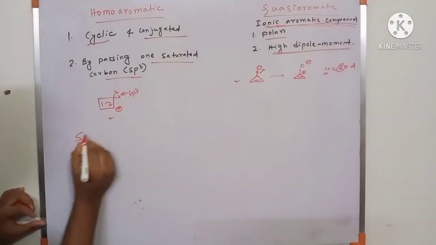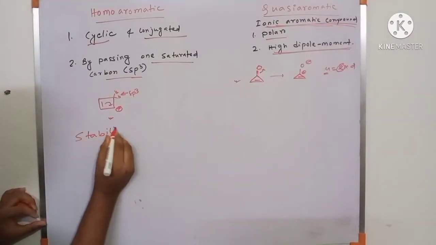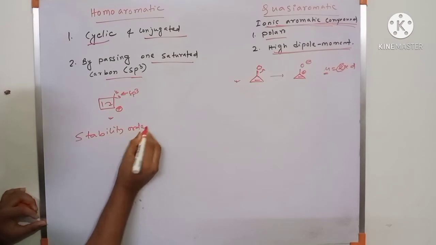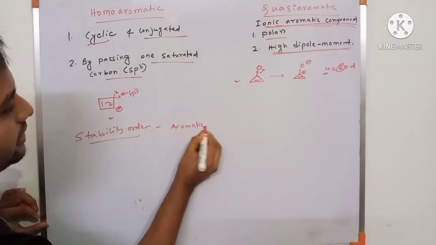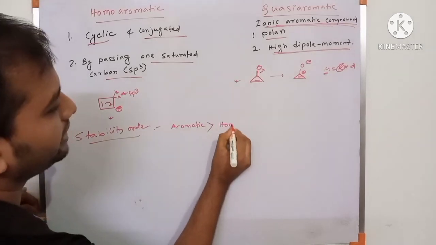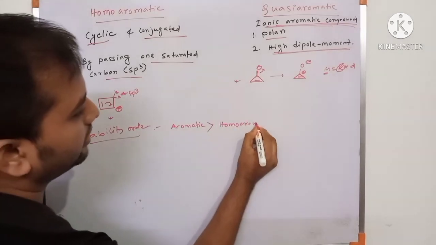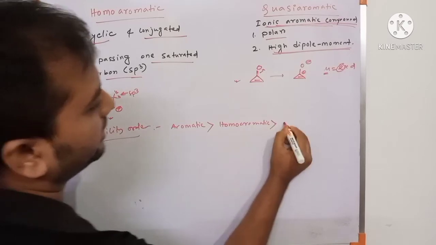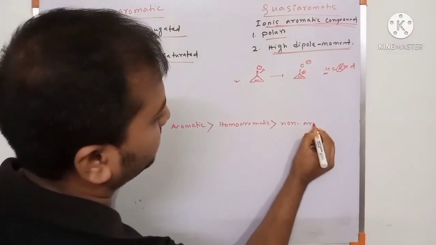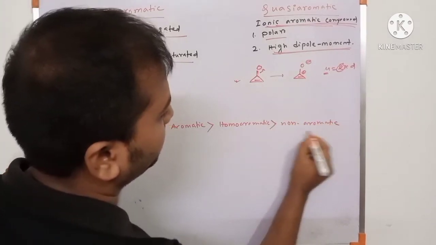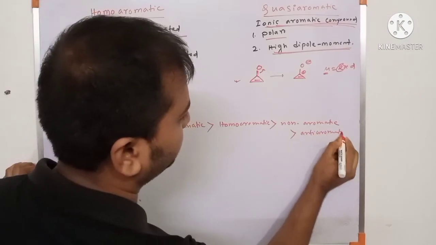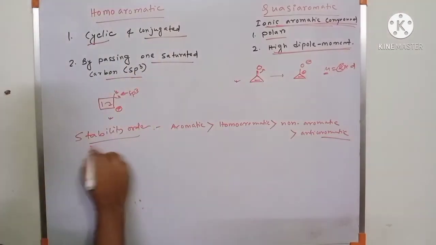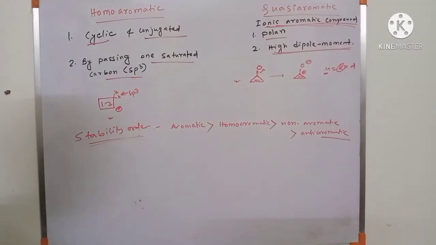And the stability order: first aromatic, then homoaromatic, then non-aromatic, then anti-aromatic. This is the stability order of aromaticity.